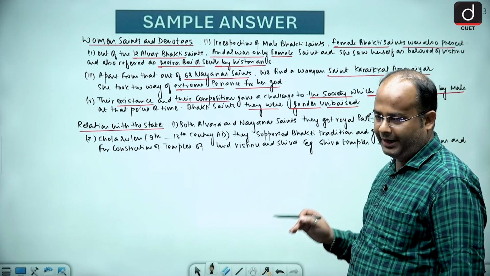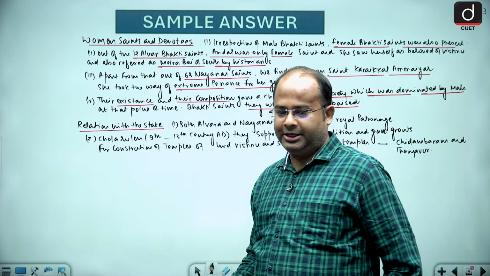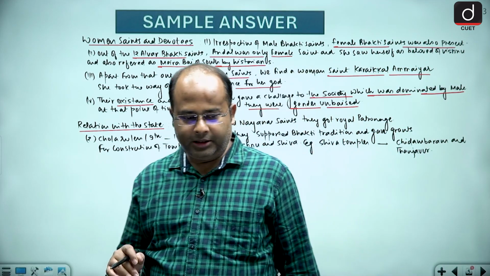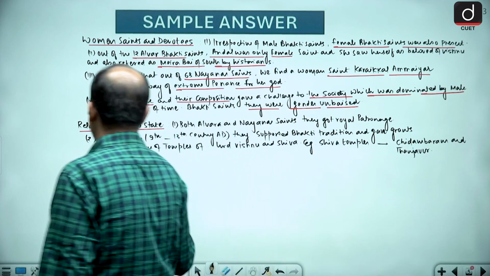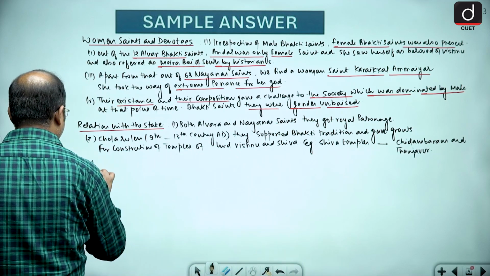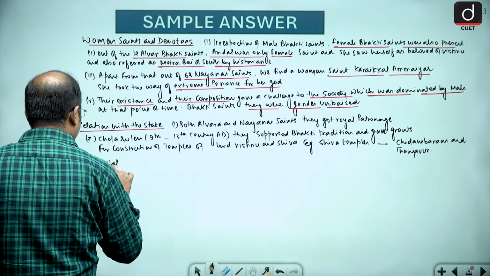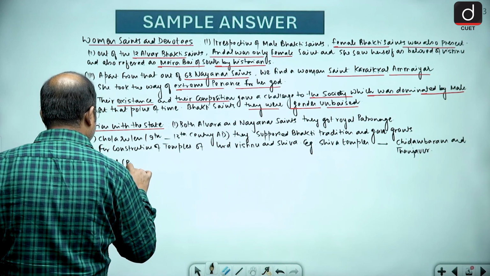They are the finest examples. Other than this, you will find that the Vellal community, who are the rich peasants, also supported the Bhakti saints.